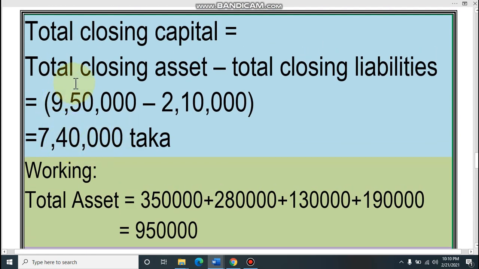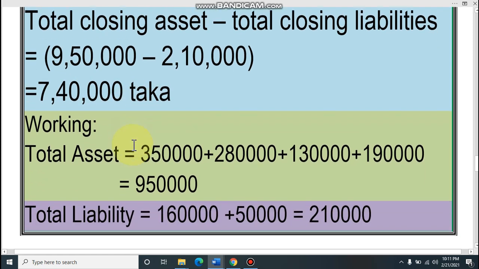So dear student, let's see the math. Closing capital is closing asset minus closing liabilities. Closing asset is 9,50,000. Closing liabilities is 2,10,000. So our closing capital is 7,40,000. I hope all of you understand and easily you can solve this math.